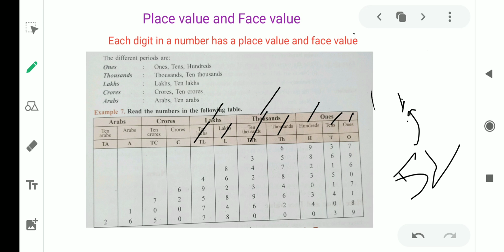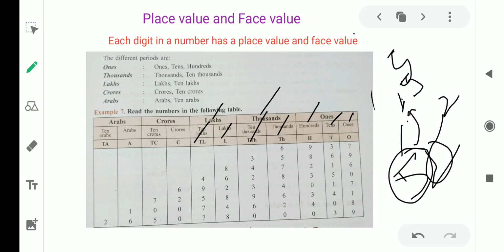So 52 is the number. In this number you can see this 2's face value will be exactly the same 2, and 5's face value will be 5. It means face value is nothing but exactly the same digit of any number.